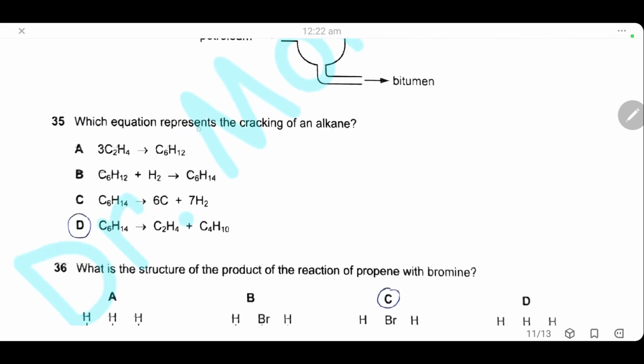Question 35. Which equation represents the cracking of an alkane? Equation D here represents cracking. Cracking of alkane is breaking down the long chain alkane to produce alkene plus a shorter chain alkane. So here we have the long chain alkane C6 is broken down into shorter chain alkene C2H4 and a shorter alkane C4H10.